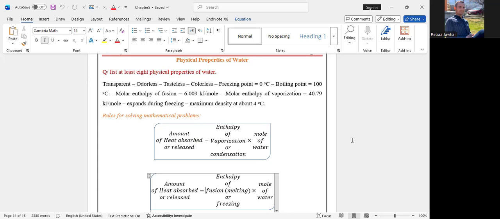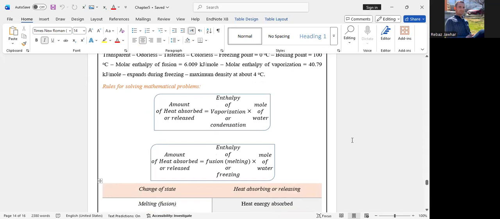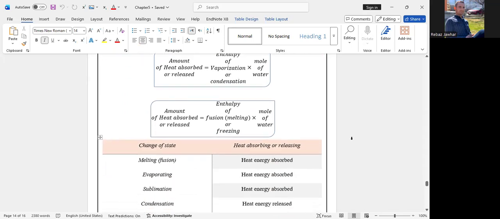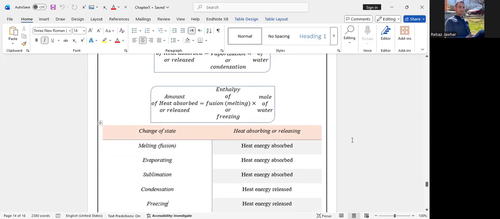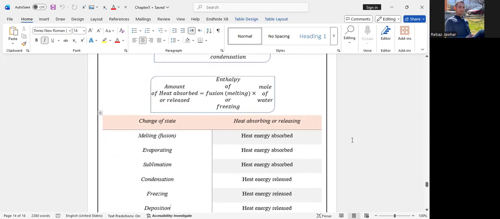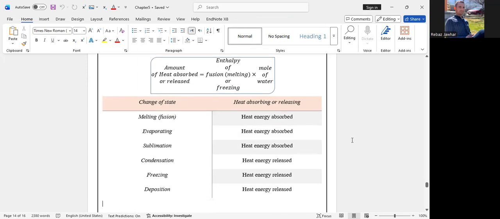And we have two rules for solving mathematical problems. Before solving mathematical problems, we have some rules about change of state and energy involvement. For example, when water melts, fusion and melting, heat energy is absorbed, meaning an endothermic process. Evaporation is from liquid state to gaseous state. Again, it's absorbing heat, endothermic. Sublimation, from solid to gas without passing through the liquid state, is again endothermic. Heat energy absorbed and endothermic.